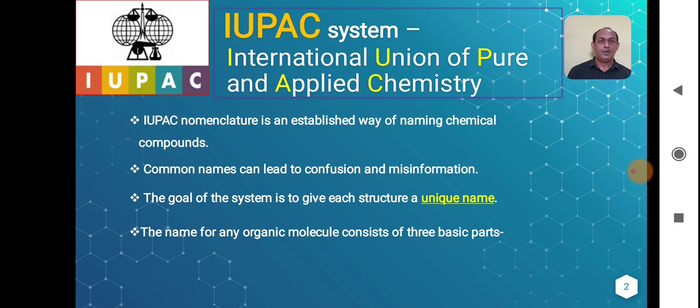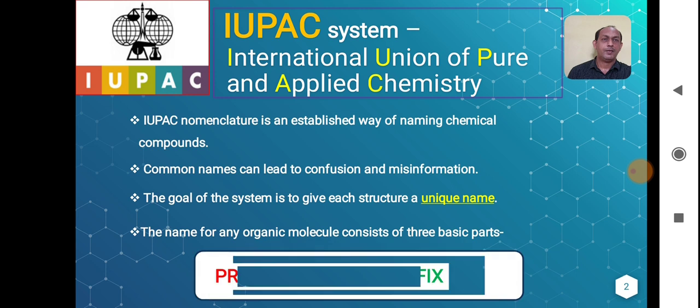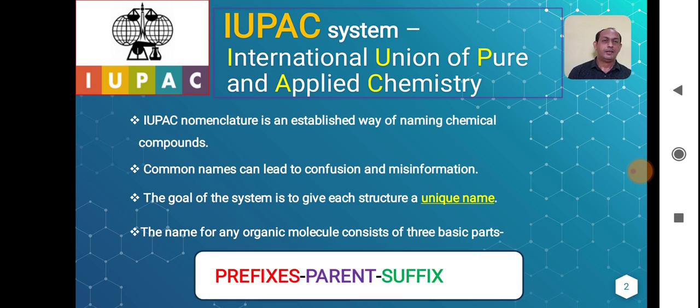When we want to give the IUPAC name to any organic compound, we have to see its basic things. It has three parts: one is prefix, then parent, then suffix. These are the three parts you will find in the IUPAC name of any organic compound. Just like our names, where we have our name first, then our father's name, then family name. So we will see one by one how these parts are.